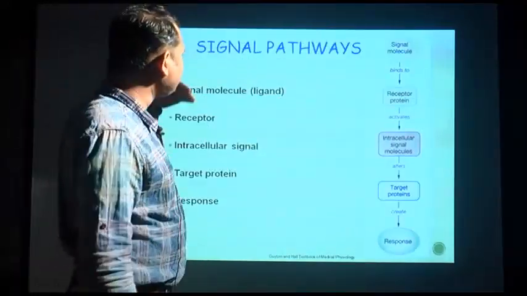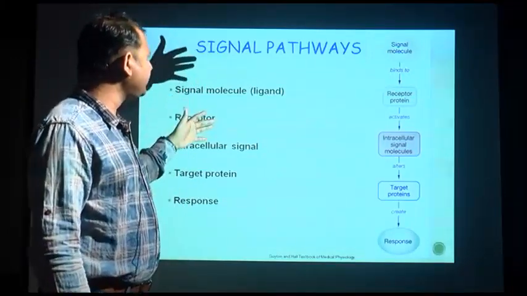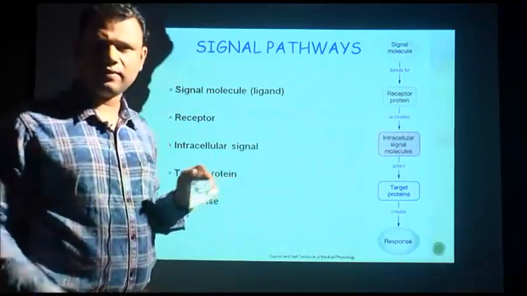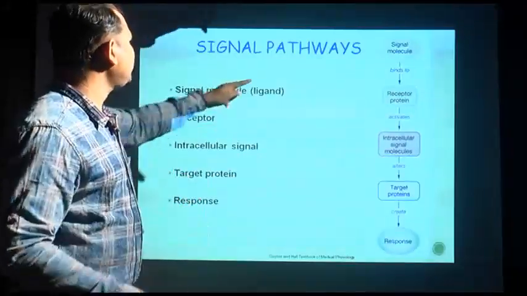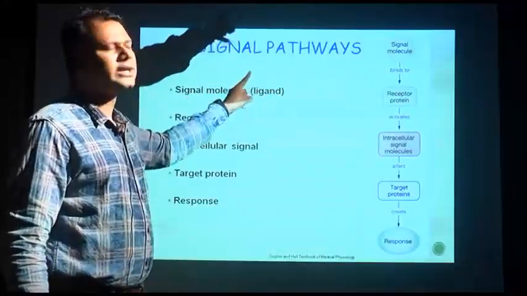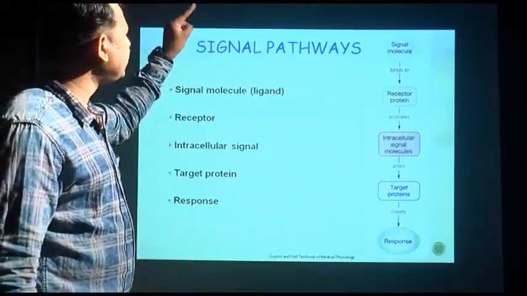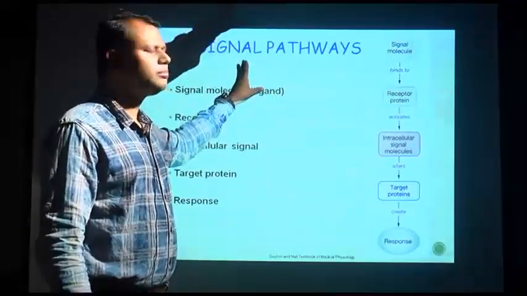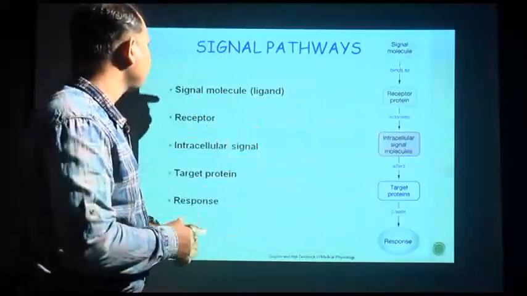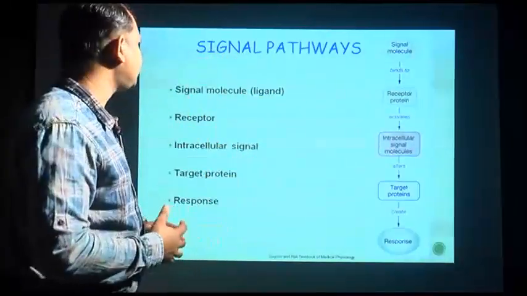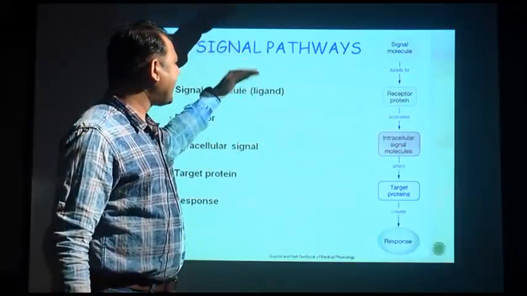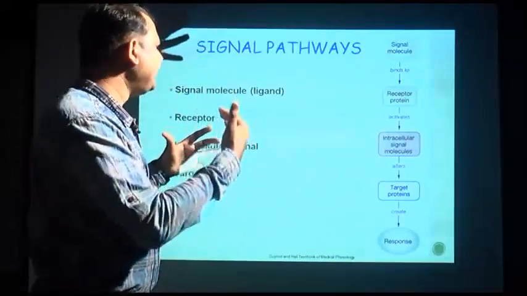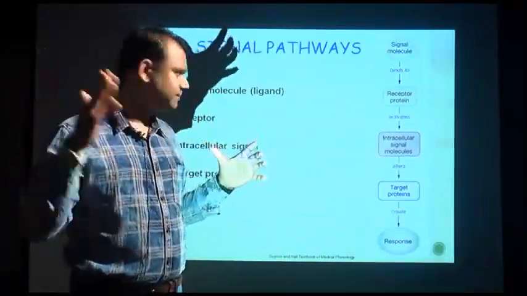Now, as I have already gone through the second signaling mechanism, the second messengers, here I want to give you a brief account. You can see that when a signal molecule binds to the receptor protein, here the signal molecule is your hormone, definitely that receptor protein is on the surface of the cell which is to receive the hormone. Then it activates, and inside the cell various intracellular signaling mechanisms take place.